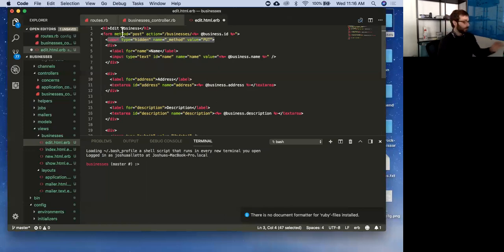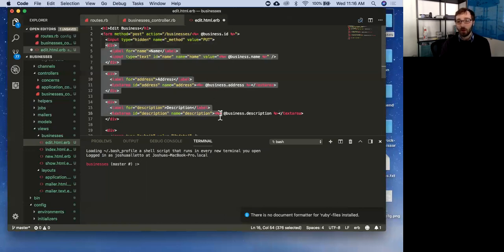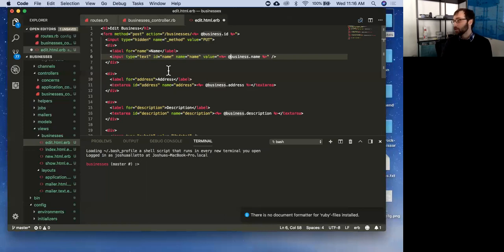Cool. Again, when we get deeper into Rails, Rails will have some very nice methods that will render a lot of these forms for us. It's still important to know how they work. When this form is submitted, it'll start to make a post, but that'll be overwritten. It'll make a put request to /businesses. And it will take with it all of the information in this form, right? Now you can see this form looks very similar to our new form. It's pretty much the same.